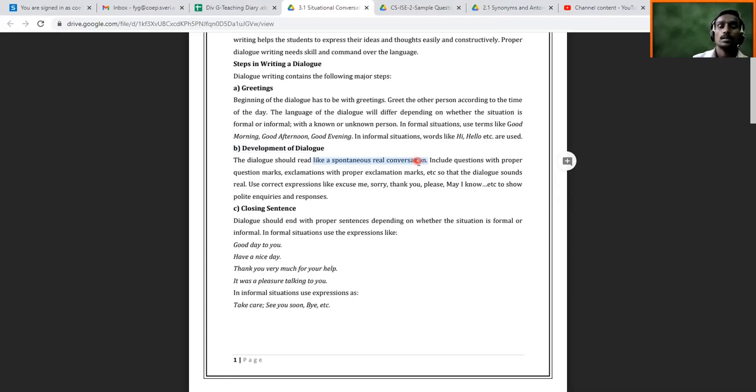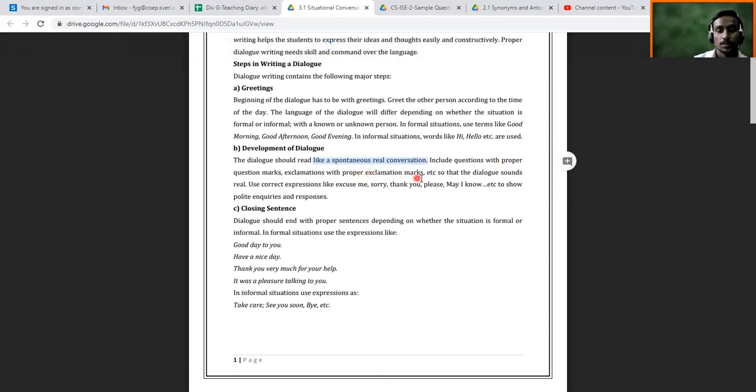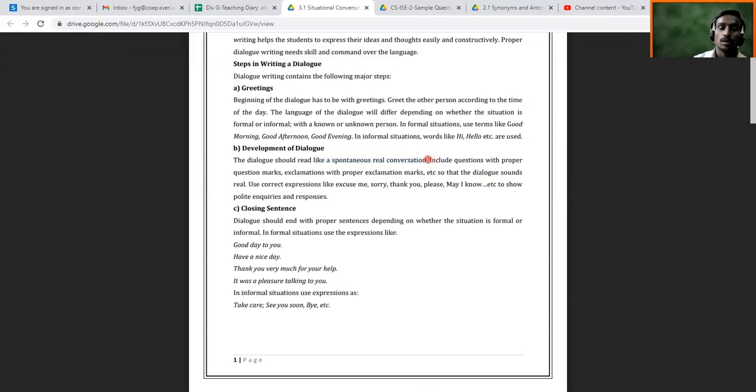Okay, so include questions with proper question marks, exclamations with proper exclamation marks, etc., so that the dialogue sounds real. Whenever you write, you people have to think of punctuation marks. If it is a question, question mark. If it is an exclamation, exclamation mark. Whenever required, comma. If the sentence is completed, full stop. If required, colon, semicolon, etc., you have to use them, so that these sentences get meaning. Otherwise, you are not going to get meaning.